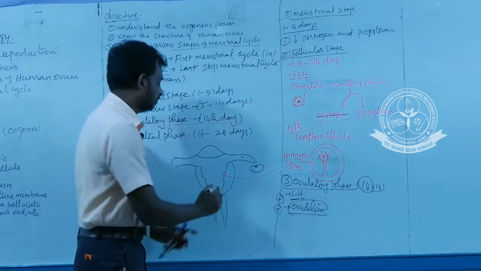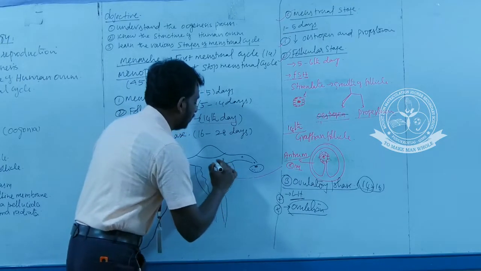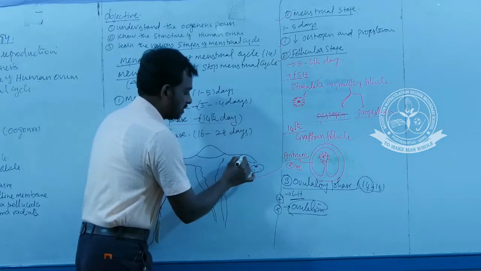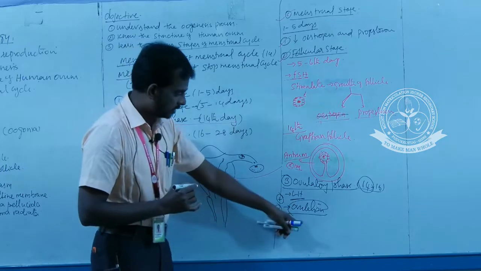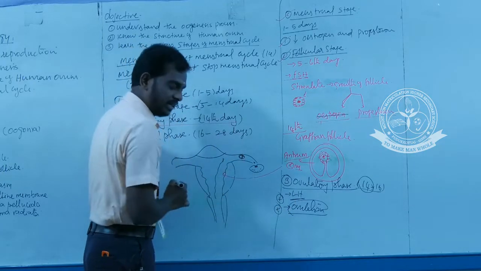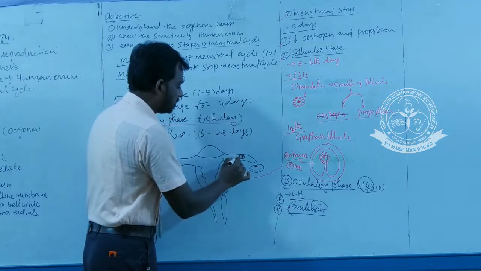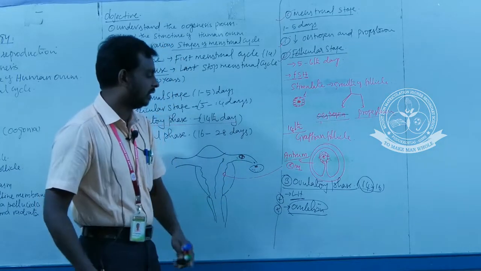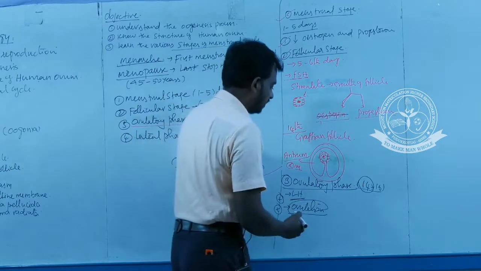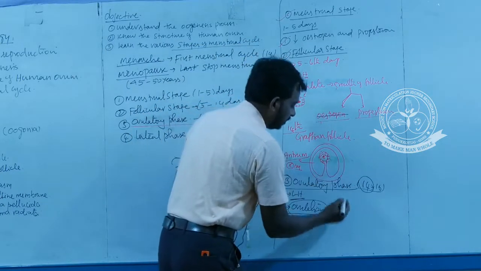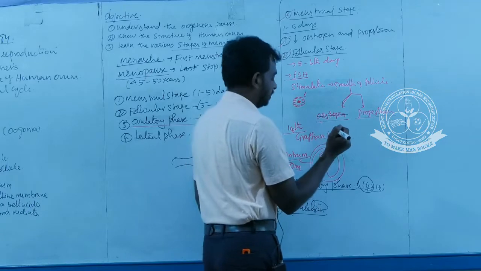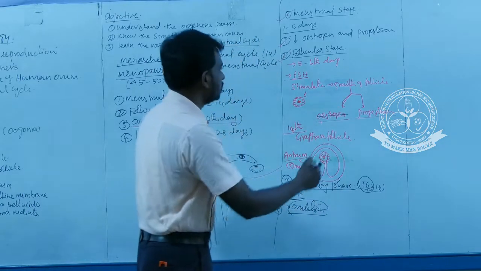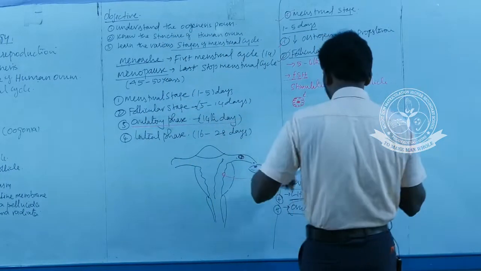Okay. When the sperm enters the area, this is the site for fertilization. Okay, I will stop here. This is the site of fertilization. Suppose if the sperm enters this area, the fertilization will take place. Otherwise, the next cycle will begin. Okay. Here, ovulatory phase. After the release of this ova, the empty follicles. So go for the next stage.